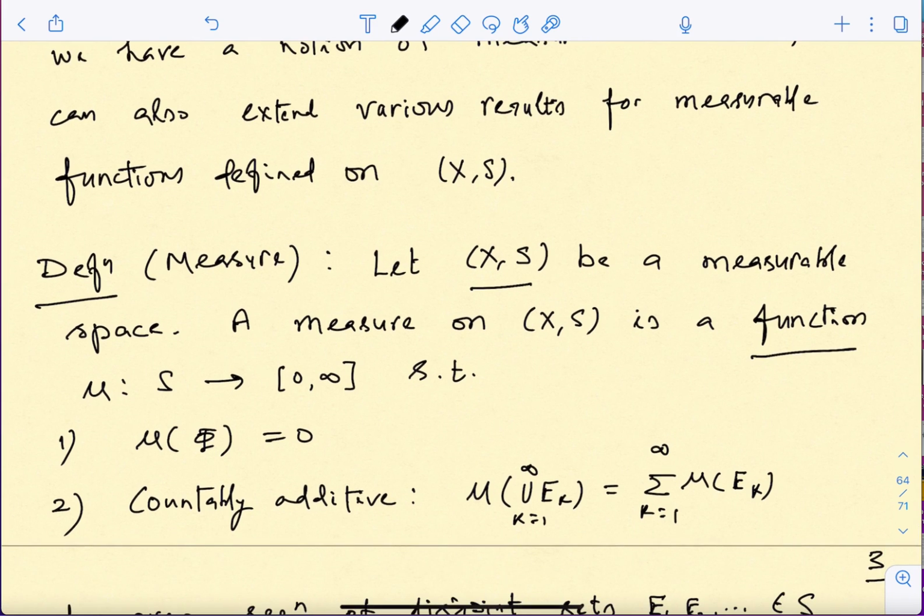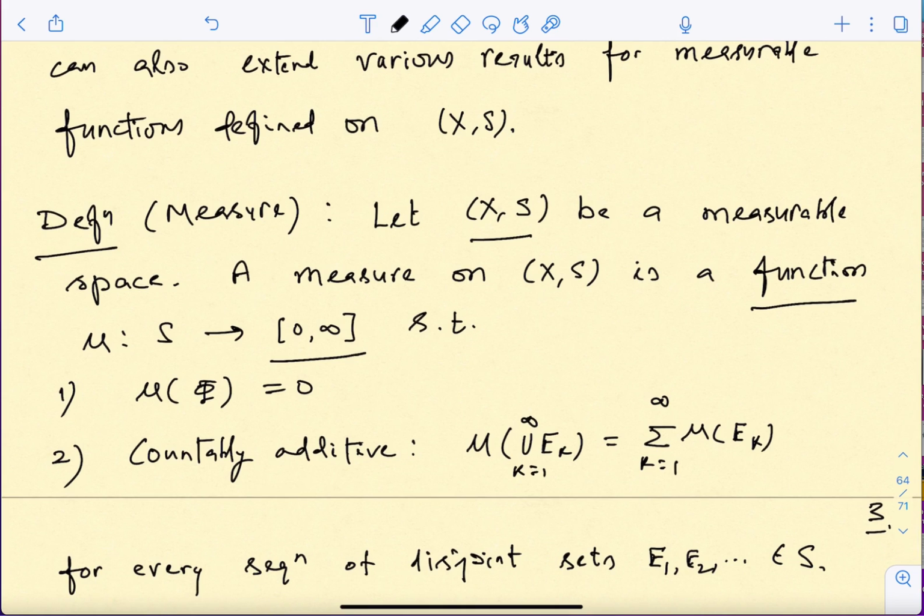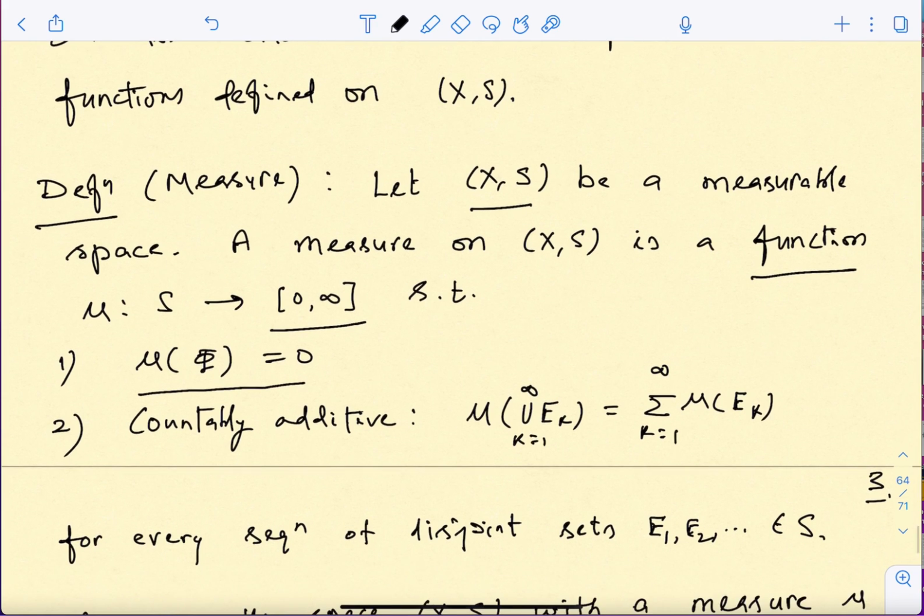So this mu is a function which is defined on the sigma algebra to non-negative extended real numbers, such that the empty set is assigned 0, and this is countably additive. Okay, so this is the property. If you remember, this was one of the most important properties. So if these two properties are satisfied by a function defined on the sigma algebra, then this mu is called a measure on the given measurable space.